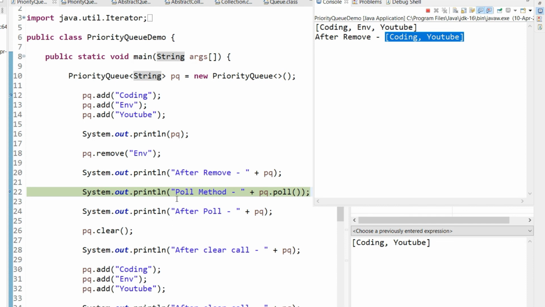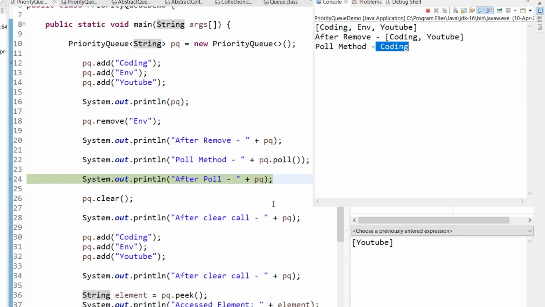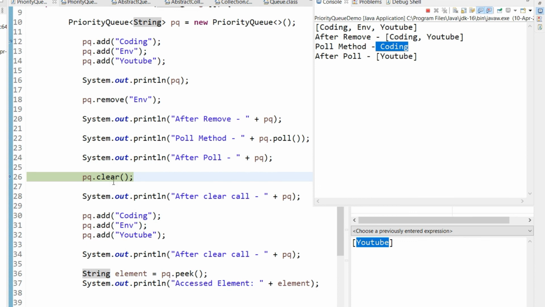Now after that we can call the method called poll, and it will give us the first element, which is coding in this case. See here, I got that coding string using that pq.poll method. I can delete this string or any other string left in this queue using the clear method. So I can call this pq.clear method. See, this YouTube got deleted, right?